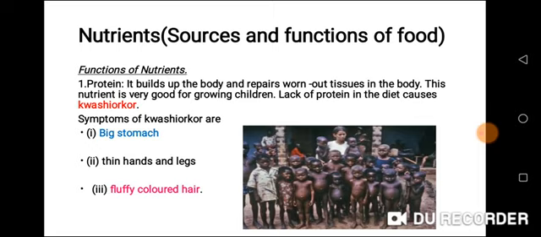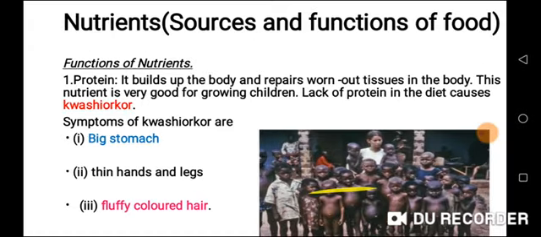Lack of protein, that is, if you don't have adequate protein in the diet, it causes kwashiorkor. Kwashiorkor, you can see the pictures. These are children that are suffering from lack of protein. That is kwashiorkor. Symptoms of kwashiorkor: have big stomach, as you can see the picture.